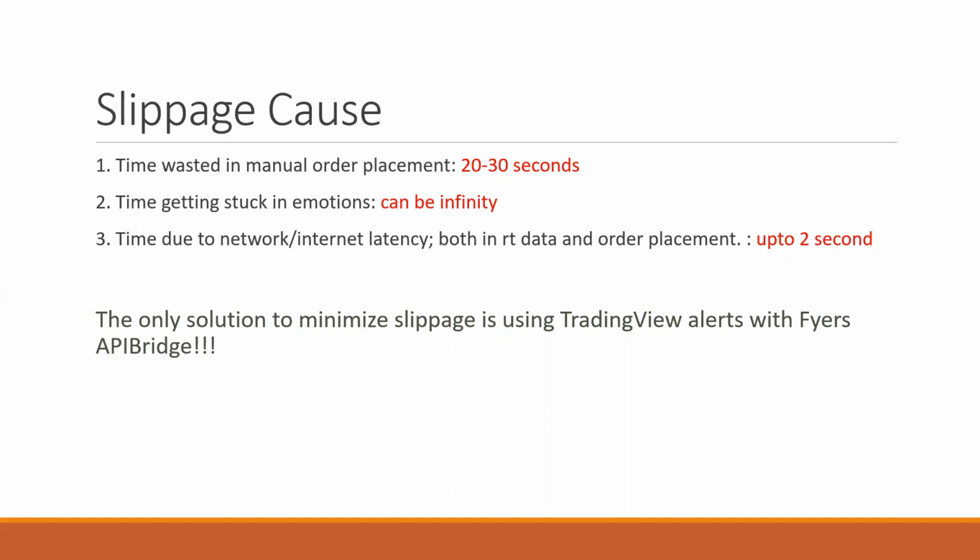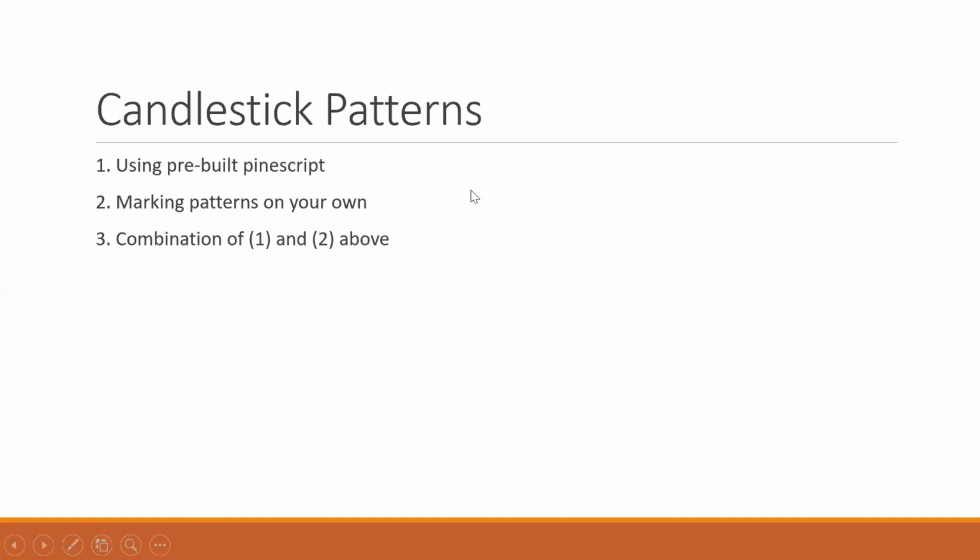Then the other thing is time getting stuck in emotions, that can be infinity actually. You may start thinking whether I should buy, whether I should wait for candle completion, whether I should wait for a positive signal by overall, say, index futures, whether I should wait for sectoral signals, whether I should wait for a confirmation from my friend. When you're getting stuck in emotions, it can actually cause infinite damage. And then there is some internet latency, network latency may also be involved.